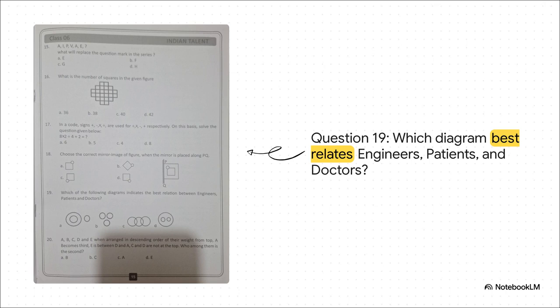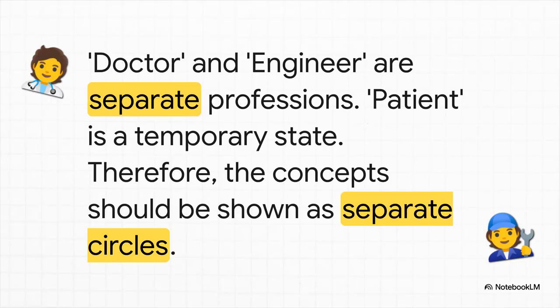This one is about categories. How do these 3 groups, engineers, patients, and doctors, relate to each other? Are they completely separate? Do they overlap? We need to translate these real-world ideas into a simple diagram. Okay, here's the key for this type of puzzle. We have to think in terms of the defined categories. Doctor and engineer are 2 totally separate professions. You can't be both at the same time. Patient isn't a profession. It's a temporary state. So for the purposes of a clean logic diagram, these 3 are treated as distinct, non-overlapping sets. That's why the best representation is 3 separate circles.